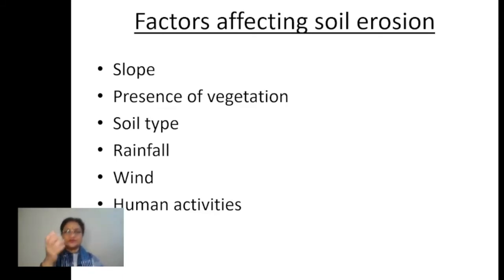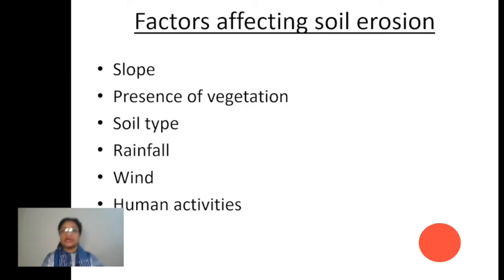Even a little bit of rainfall, or if the wind blows with a high speed, will carry away the soil. The uppermost layer of the soil, the top soil, will be carried away by these agents of gradation. So this is again a very important thing which determines whether soil erosion is going to happen or not, right?